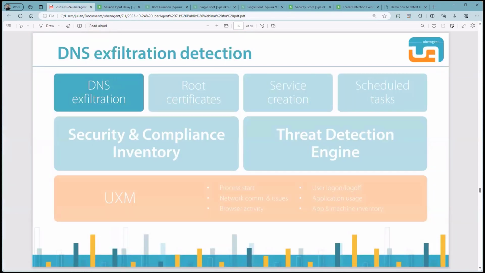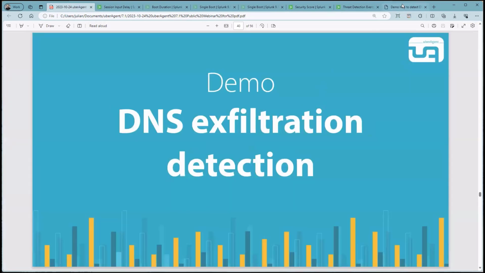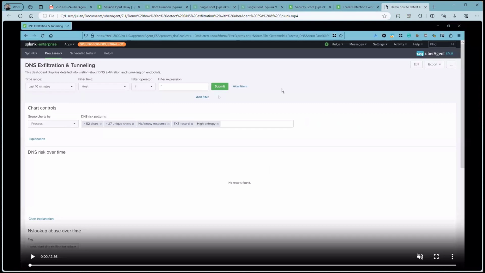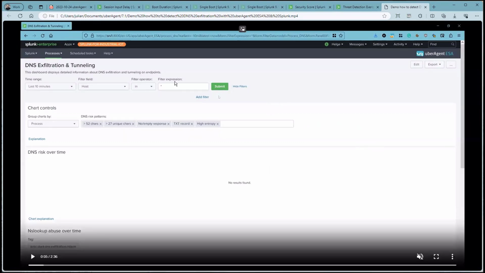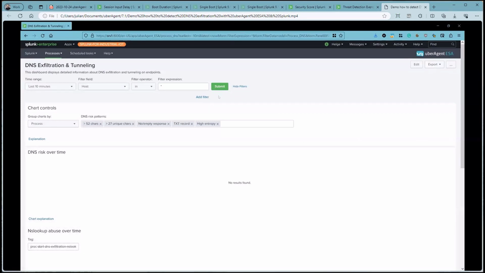So we've covered 2 of the 3 main goals of ESA. Now let's have a look at the last one. How could someone exfiltrate the data from your well-protected infrastructure? For this purpose, we've prepared a little video where we are showing you an actual DNS exfiltration. So we start by looking at our DNS exfiltration and tunneling dashboard. If it's empty, it's good. That means that uberAgent did not detect any DNS exfiltration risk.